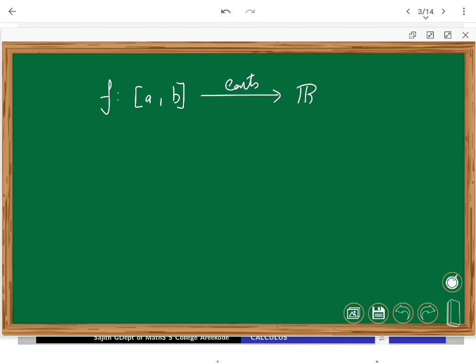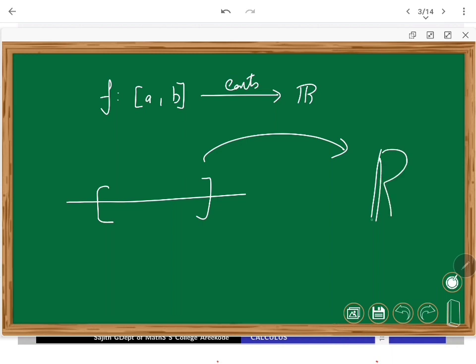the domain. In your closed interval [a, b], if you have a continuous function from this closed interval to the real line, then certainly you should be able to find some points c and d at which f(c) is the absolute maximum and f(d) is the absolute minimum.